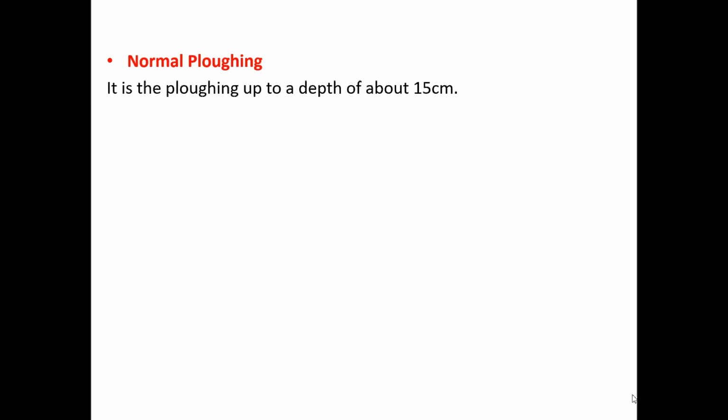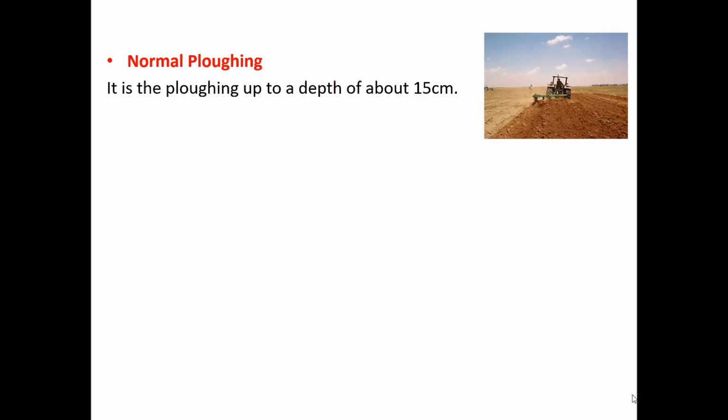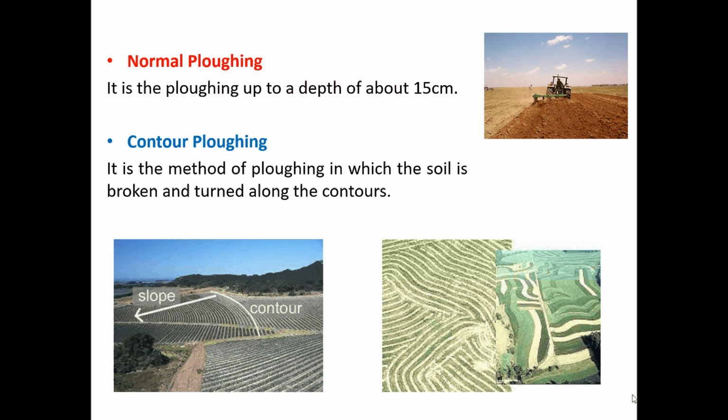So, plowing can be categorized as normal plowing and contour plowing. Normal plowing is up to the depth of about 15 centimeter, and contour plowing, as we know that water contours are imaginary lines joining the same elevation points. So जब सरफेस स्लोपी होती है, जो फील्ड स्लोपी होती है, तो उस पे हम काउंटर प्लोइंग करते हैं. It is the method of plowing in which the soil is broken and turned along the contours.